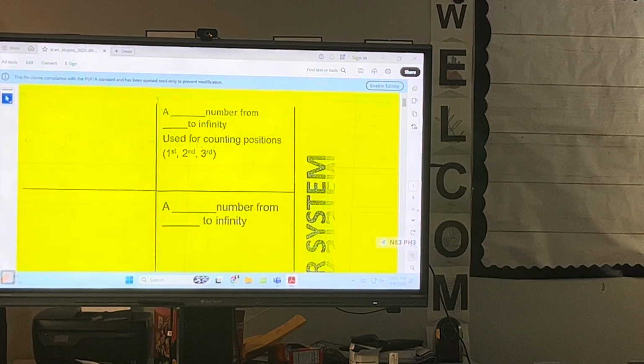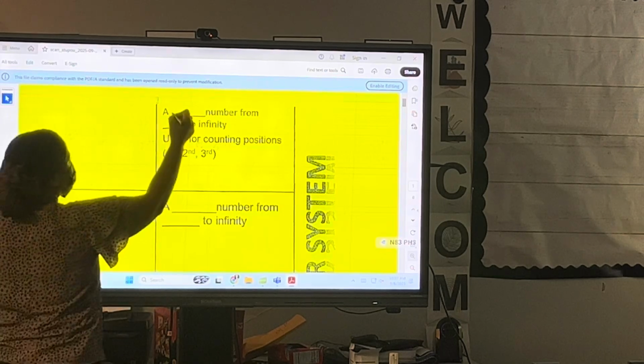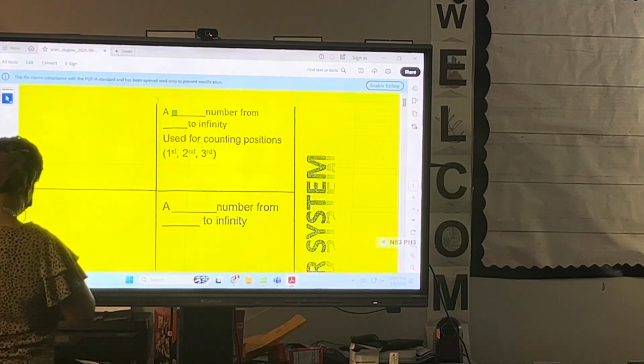What number did you start at? 1. Okay, these are our hide and seek numbers from now on, okay? These are our hide and seek numbers. What number did you start at? One more time. 1. All right. So go ahead on your paper.